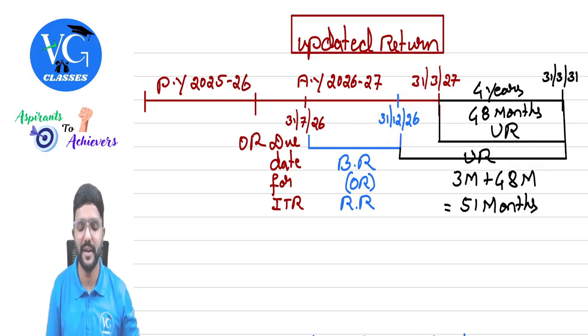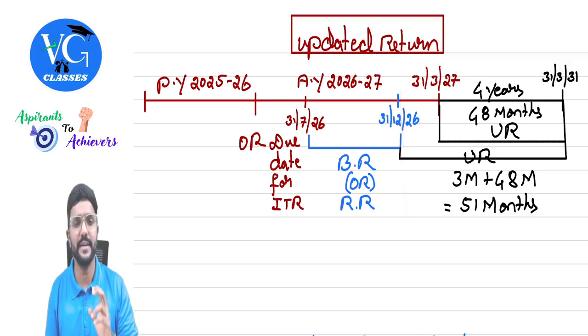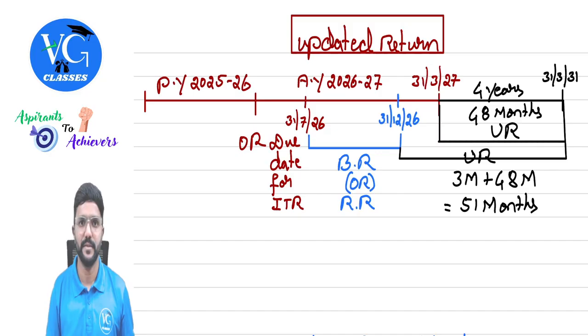Or else, sir, I have already filed the returns, whether within the due date or as a belated return, but there is some mistake. Can I file a revised return? Yes. Within what time? 31st December of the assessment year. So this is the maximum deadline to file a belated return or to revise the return.